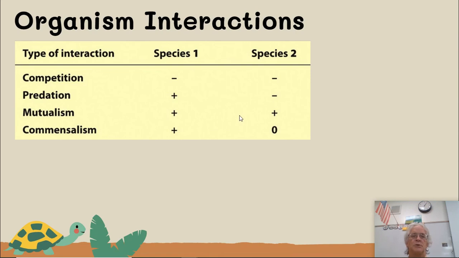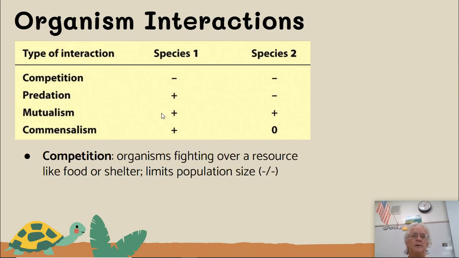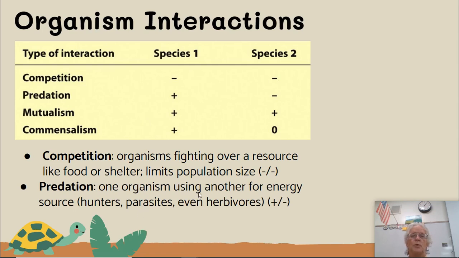So how do organisms interact? They can compete, which means that organisms fight over a resource like food or shelter. This limits population size. It is negative for both species 1 and species 2 because they don't have the optimal or most resources that they can have. Predation is where one organism uses another for an energy source, such as hunter-gatherers, parasites, even herbivores, where one benefits, the predator, and the prey doesn't benefit.